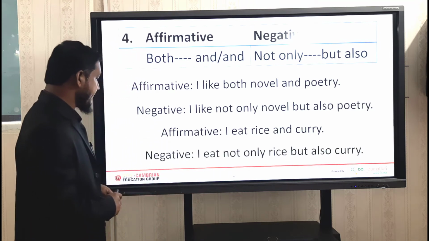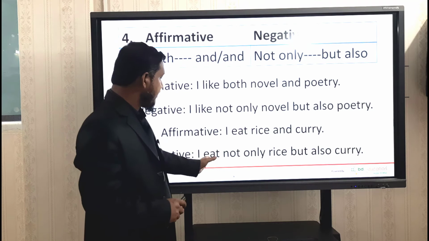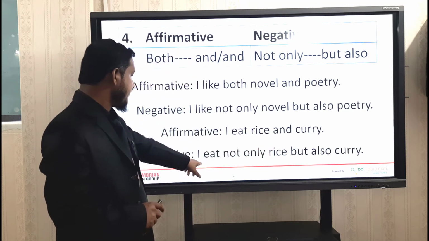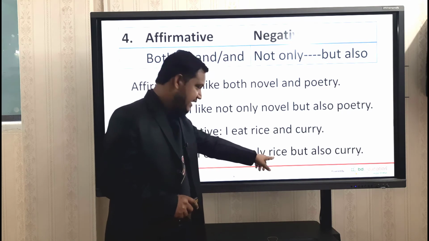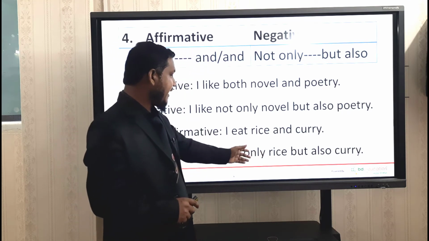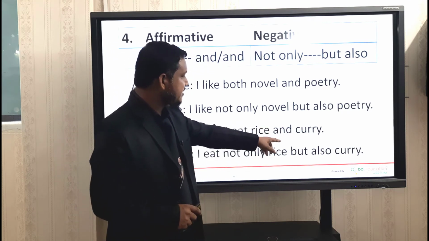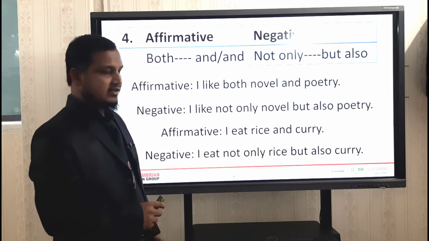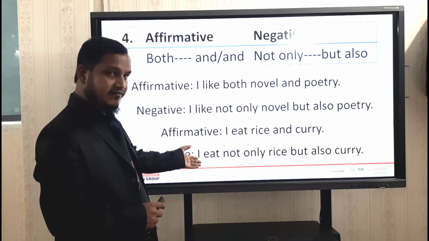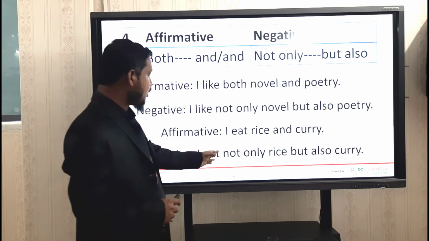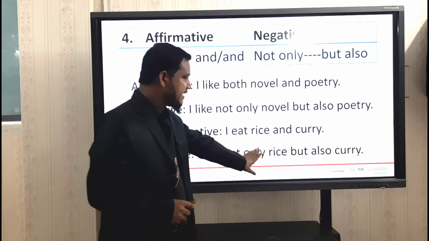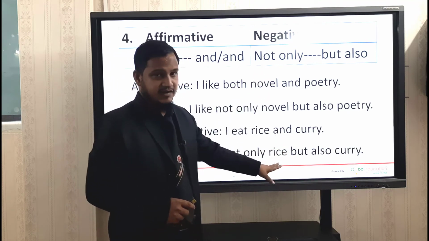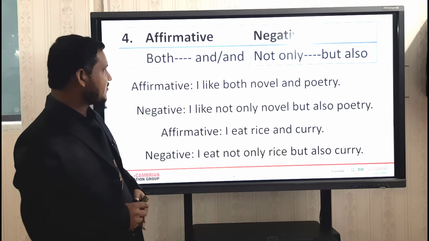I am giving you the answer. I eat rice and curry. The first word is rice, so just write "not only" before the first word: I eat not only rice. And the second word is what? Curry. Just write "but also" before the second word. Look at this. You will get the answer very easily. Just write "not only" before the first word and secondly "but also" before the second word and you will get the answer.